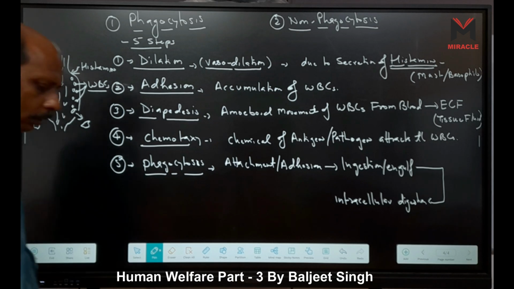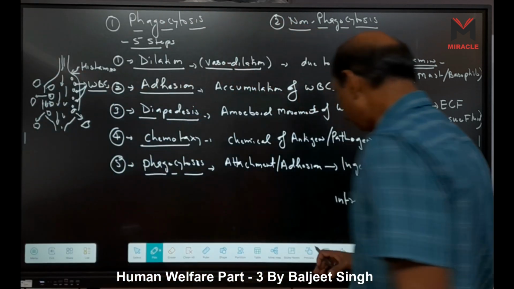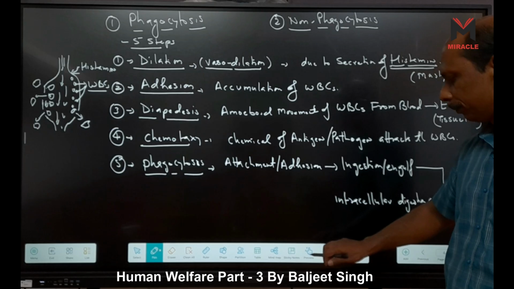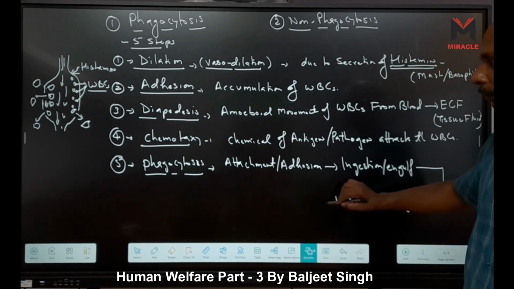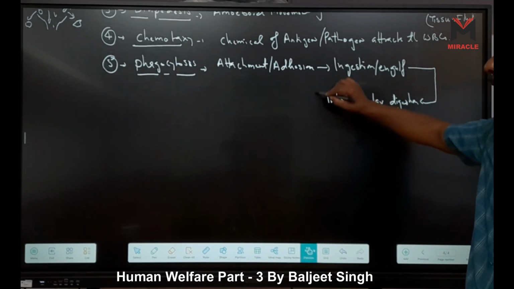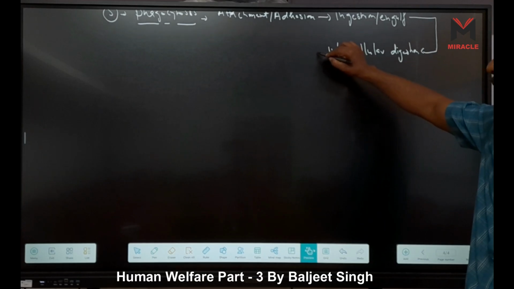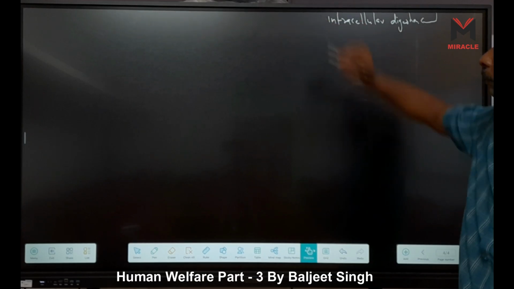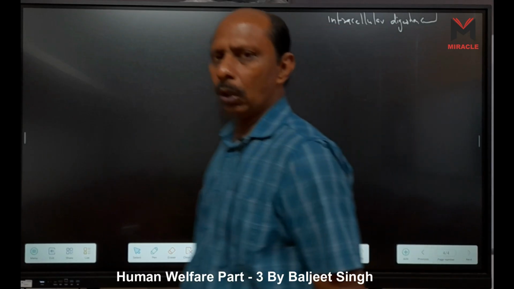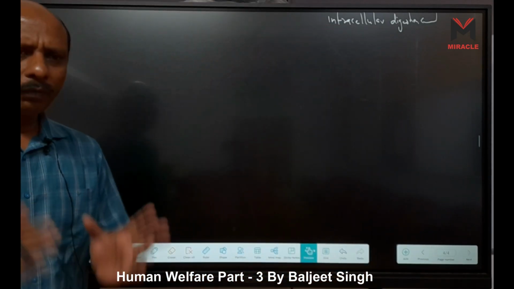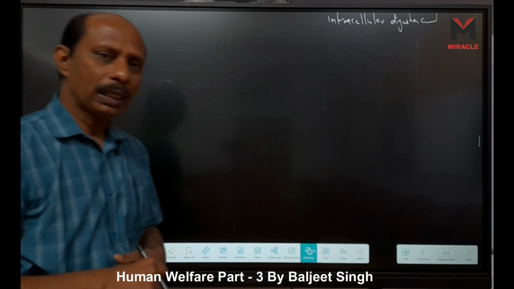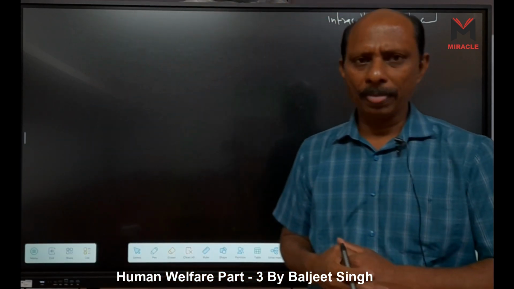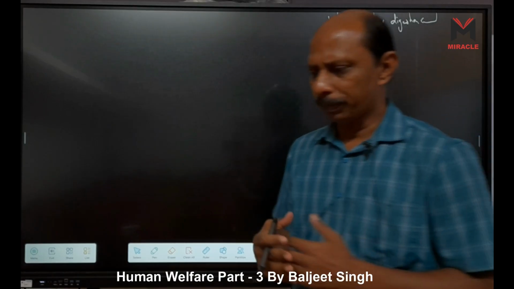Second one is the non-phagocytosis process. In the non-phagocytosis process, natural killer cells are used. Natural killer cells are lymphocytes with specific perforin proteins.